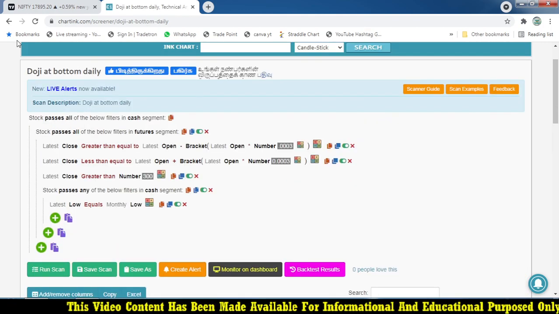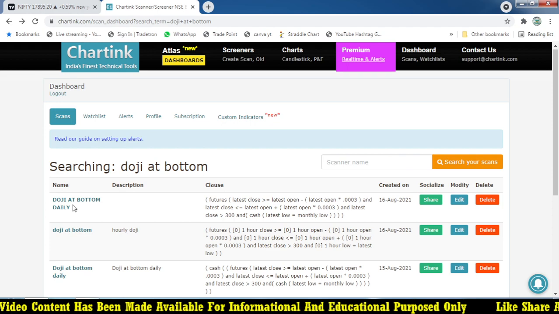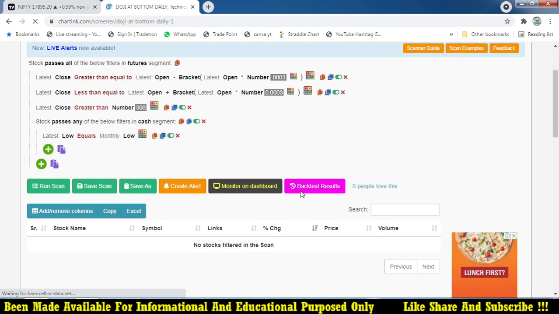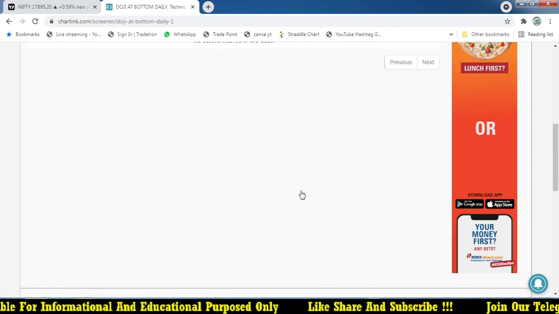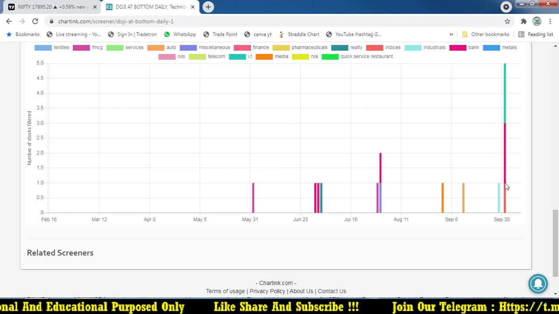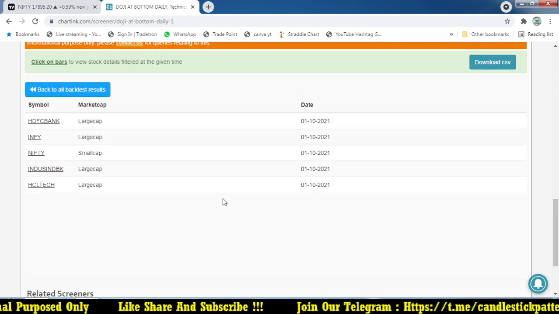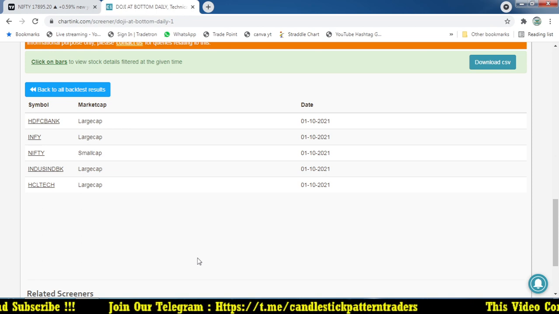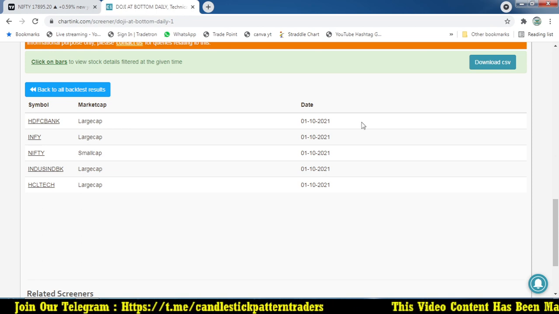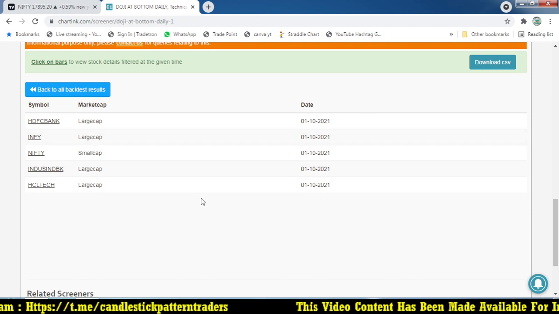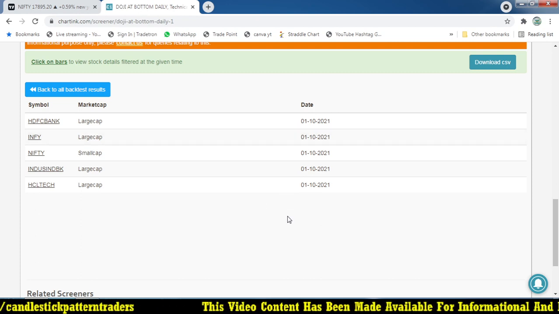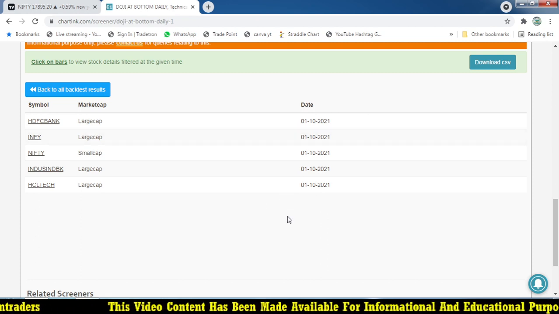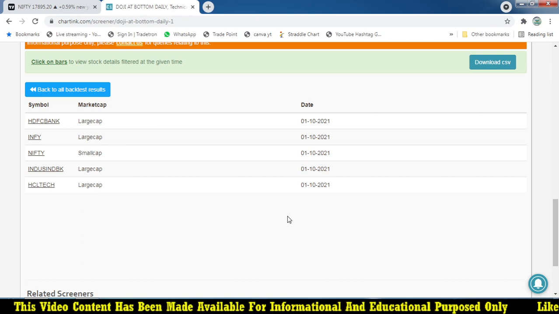In a doji at bottom, open is equal to close at the lowest level, so there is a very high possibility of a reversal of the trend. Based on that, we are going to plan a trade. These are the stocks which formed a doji candle on 1st October.